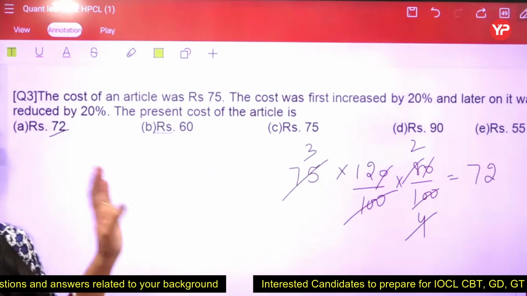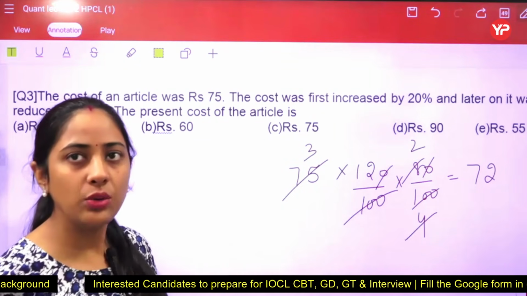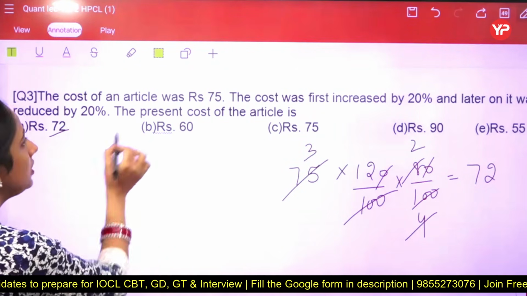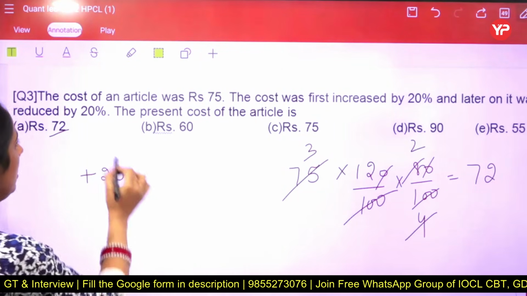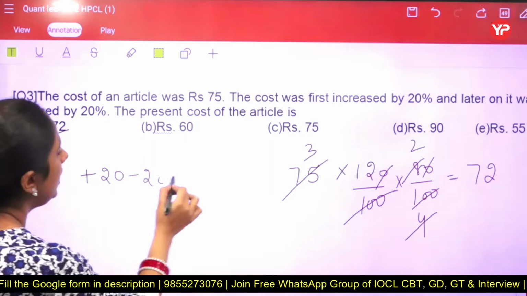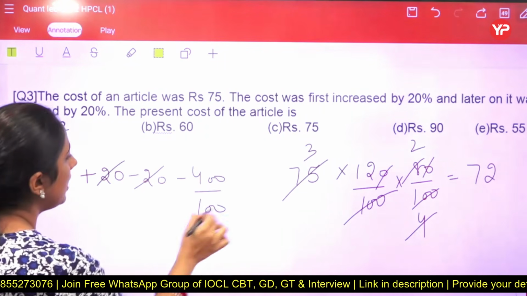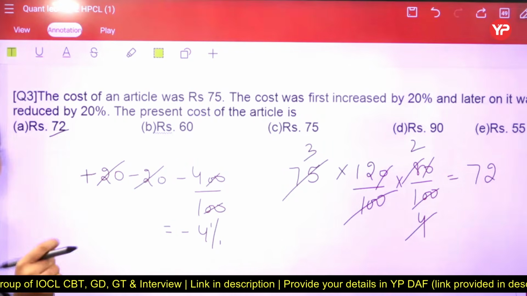आप उस मेथड से भी कर सकते हो. You are going with the second method as well. उसमें कैसे होता है, if you want to learn that, वो भी देख लो एक बारी. Firstly, we are going to look at the percentage. We are going to find out the overall change. So plus 20 minus 20 minus 400 by 100. These two get cancelled out. It means there is a decrement of 4%. 4% से कम हो रहा है.